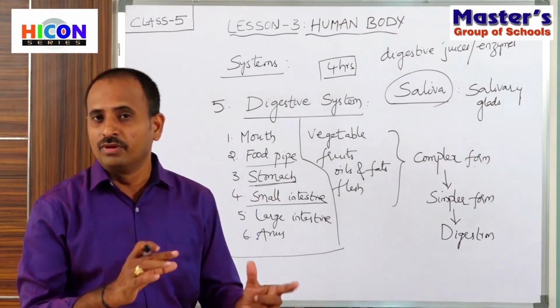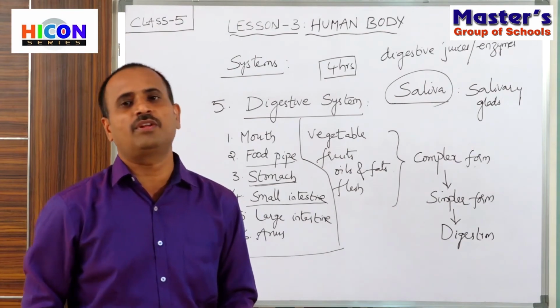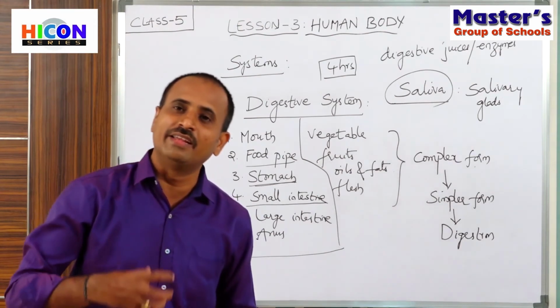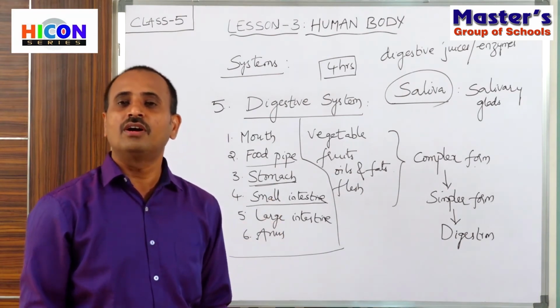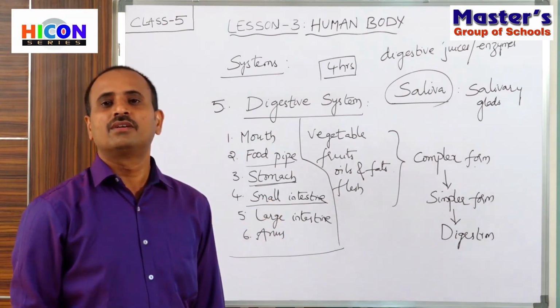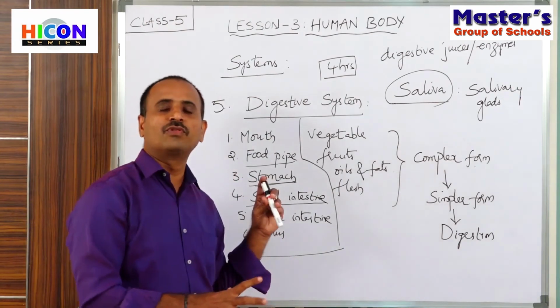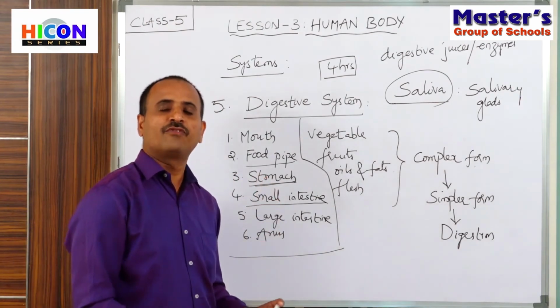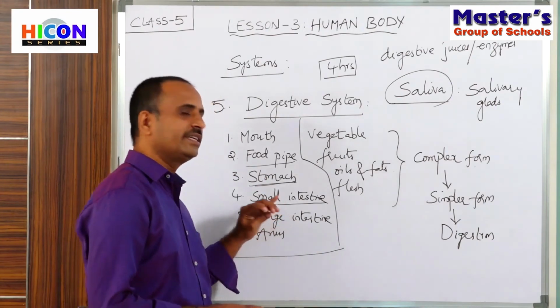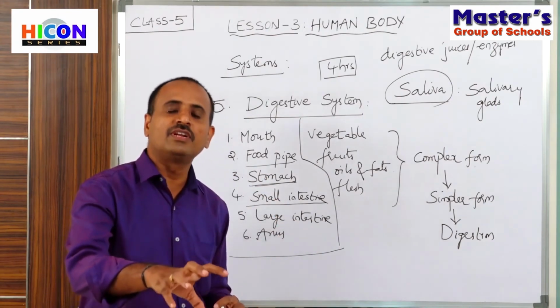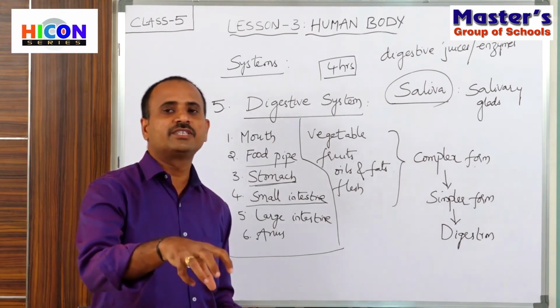If the food items are not converted into simpler form, or if they remain in the complex form, then the small intestines are not able to absorb the nutrients. That's why our stomach converts the food into simpler form, and from the stomach it reaches the small intestine, which absorbs the nutrients from the digested food.